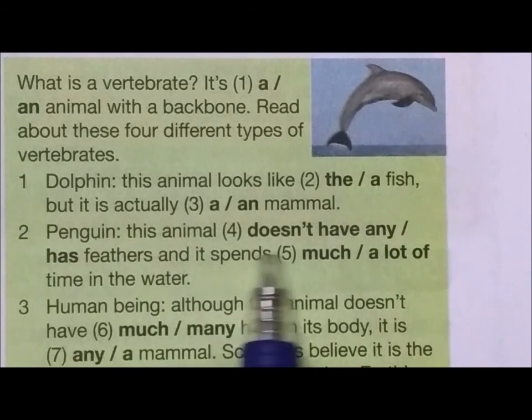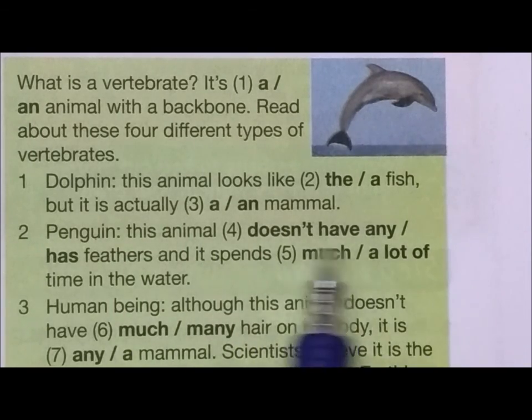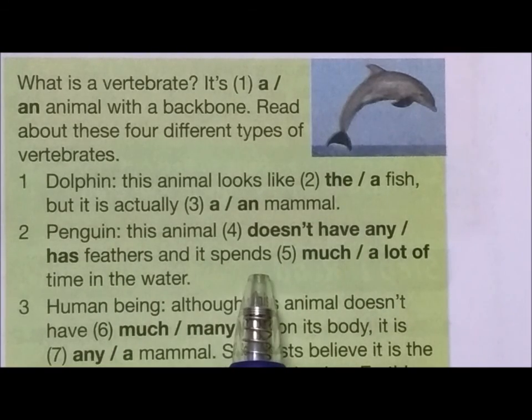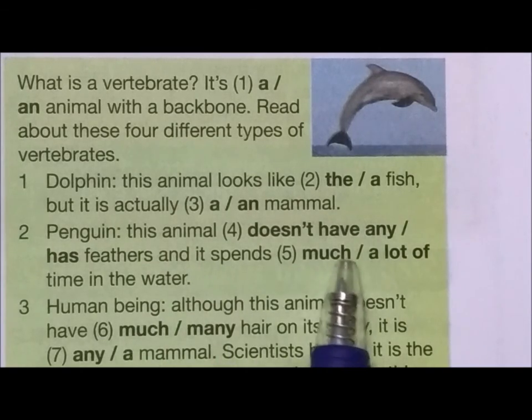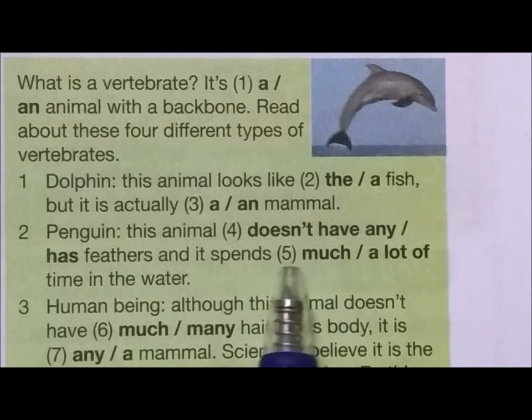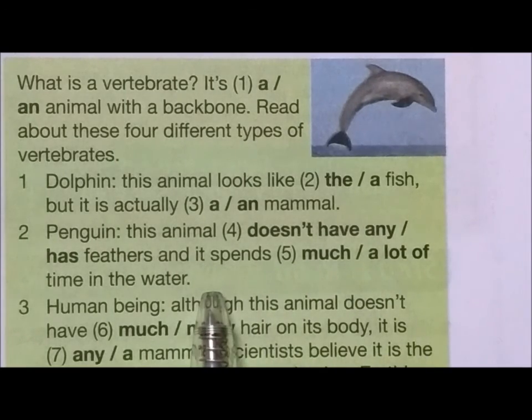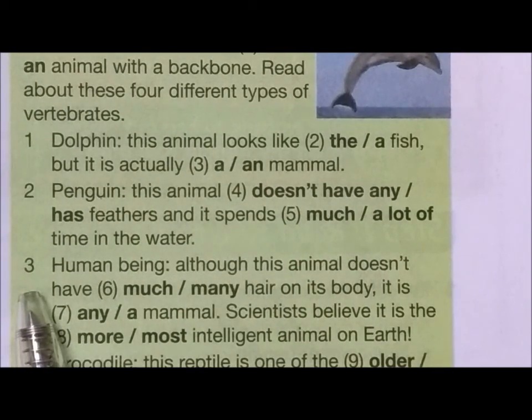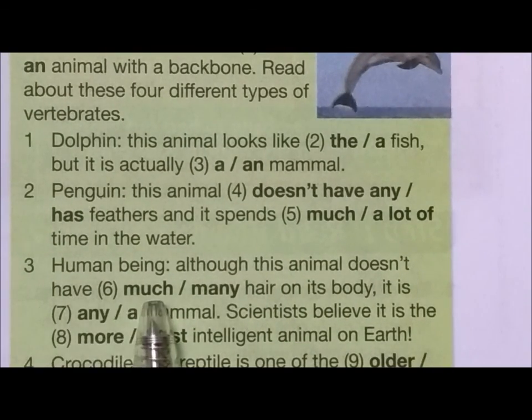So this animal doesn't have any feathers. And it spends what? It spends a lot of time in the water. Next. 3. Human being.